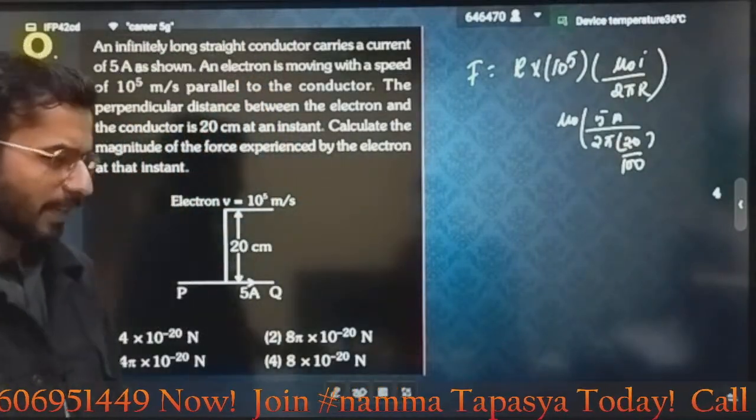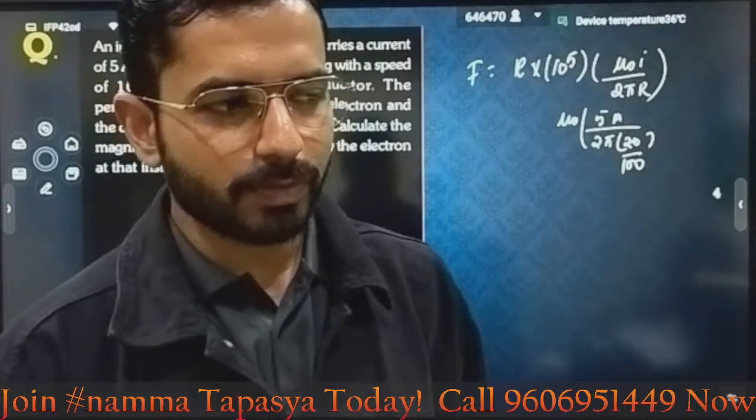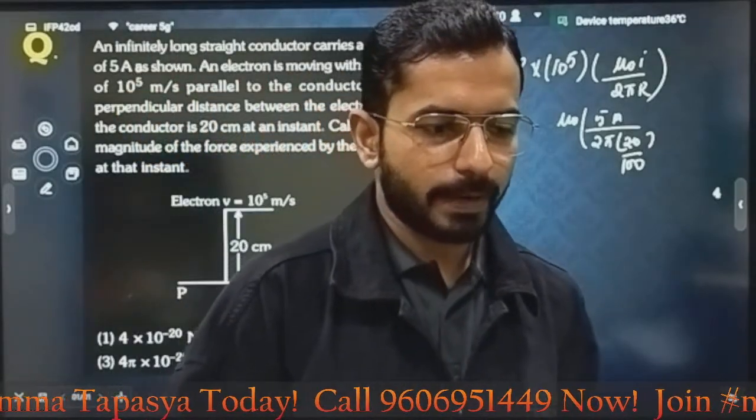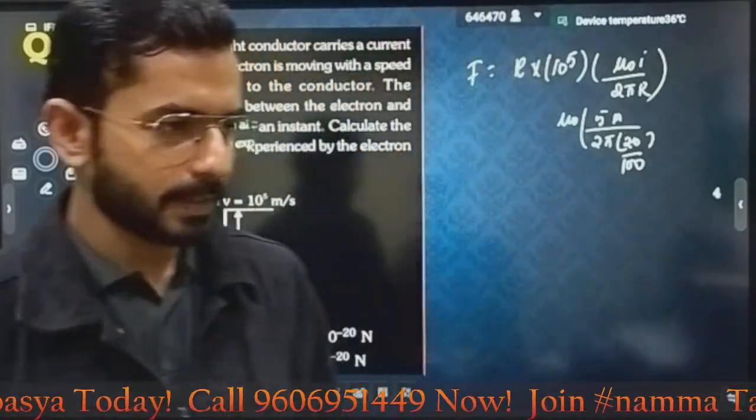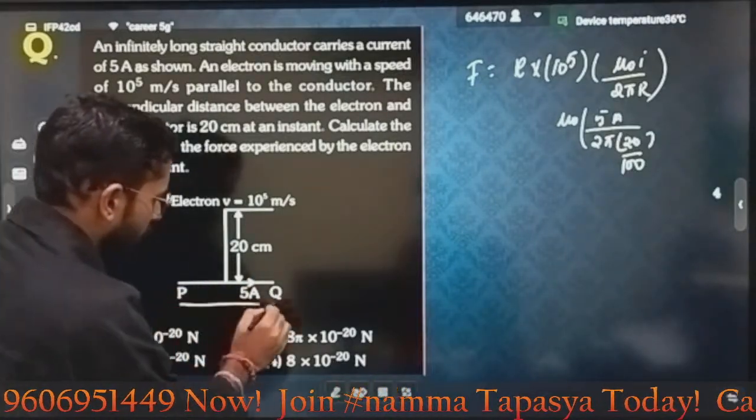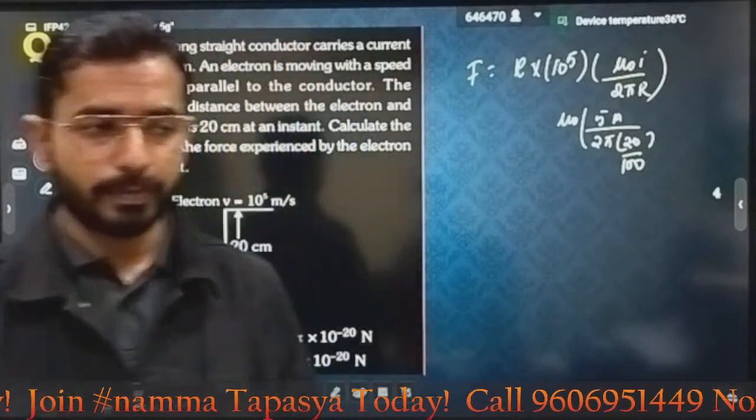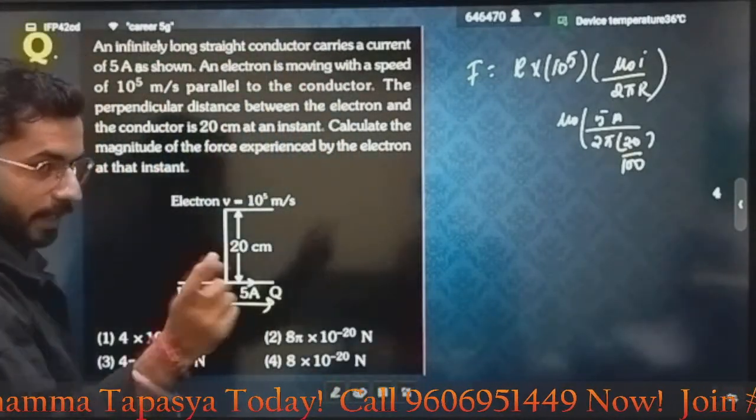But that is just about the answer. If anyone is interested in the directions, what will be the direction of the force, how the trajectory will be, do you want to analyze? Let's analyze this. If this is the direction of current from P to Q, what will be the direction of the magnetic field? That we have not seen yet.